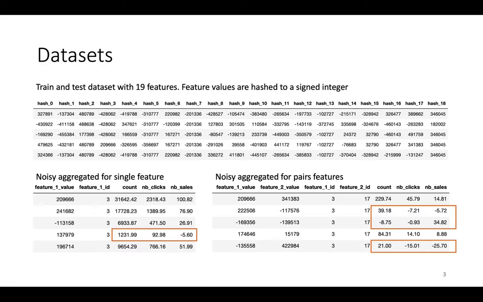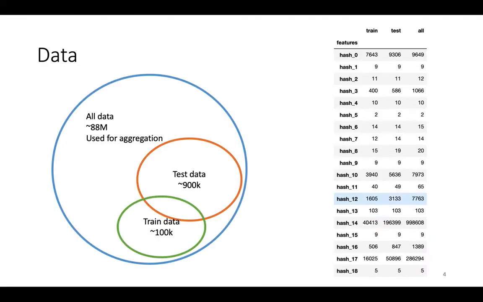Based on some simple analysis and the description of the competition, we know that the train and the test data are actually a subset of a larger dataset. This large dataset was used for the aggregation, and these 2 samples were just for developing the model.